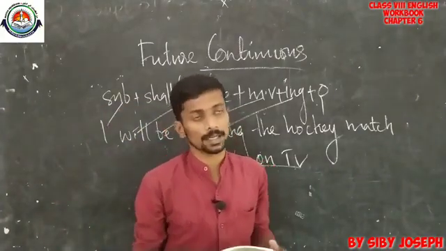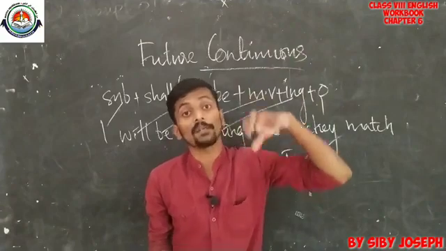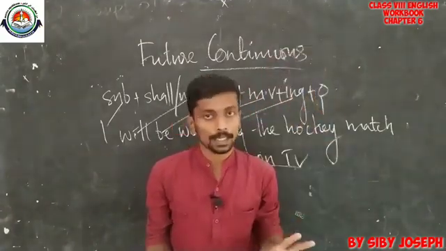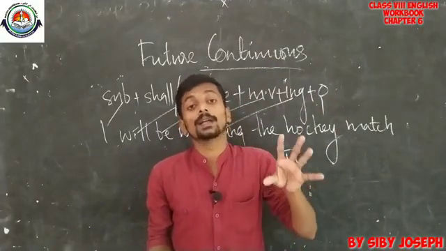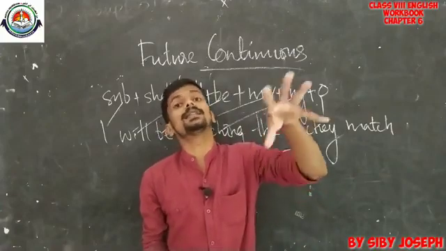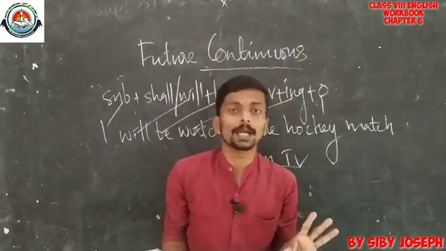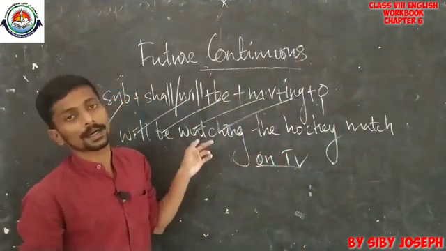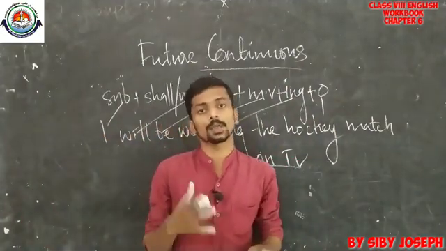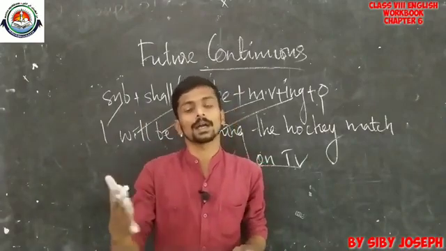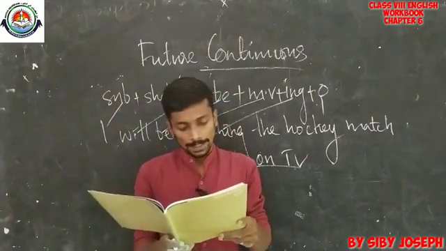That is the exact explanation. So, we use future continuous in order to say that we will be in the middle of doing something in a future period. That means I will be going for a movie this afternoon. So, this afternoon I will be in the middle of watching a movie. Okay, so for that reason we can use future continuous. So future continuous is used to say that we will be in the middle of doing something in a future period.